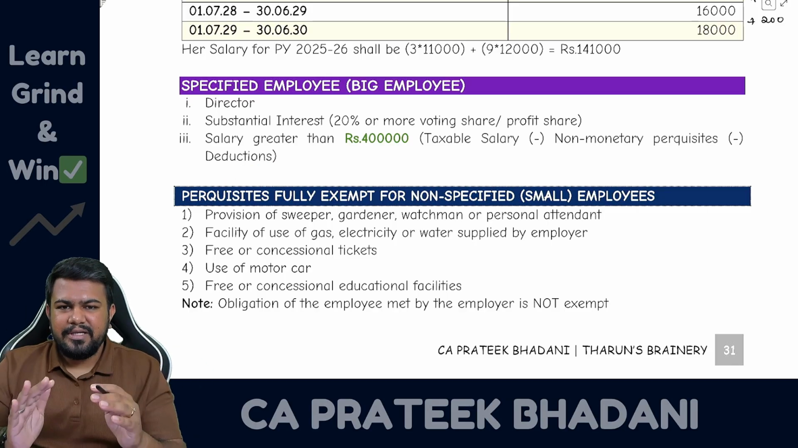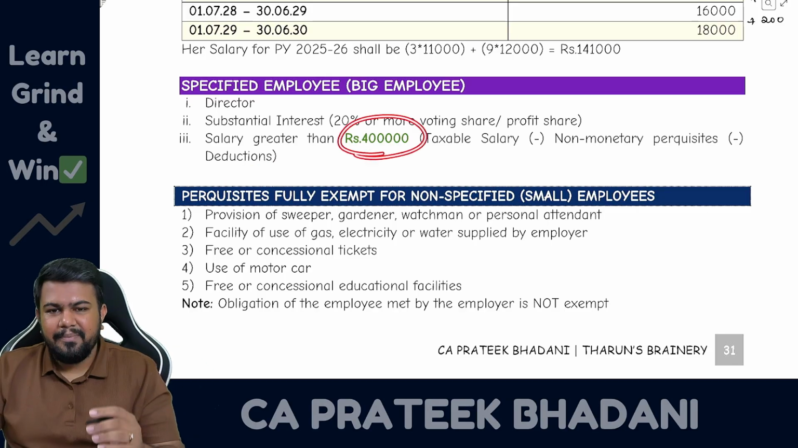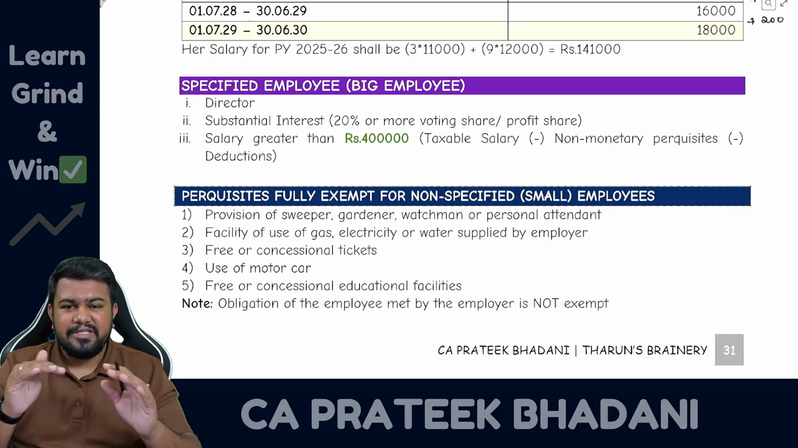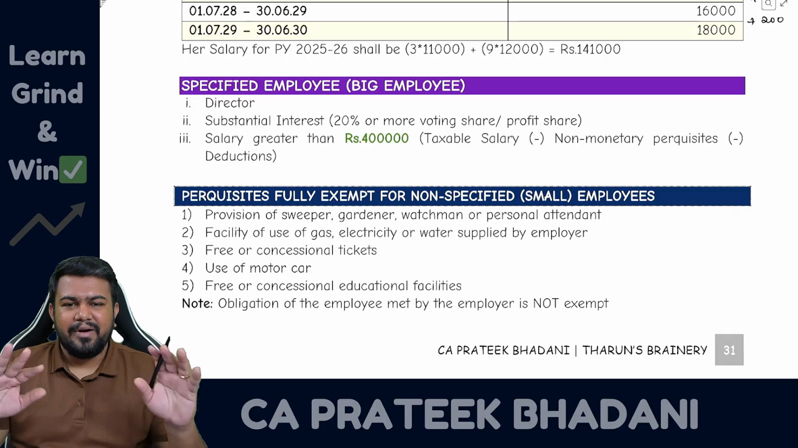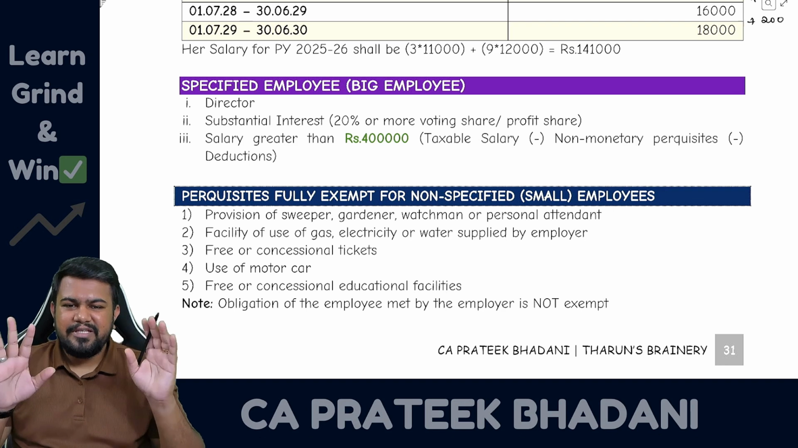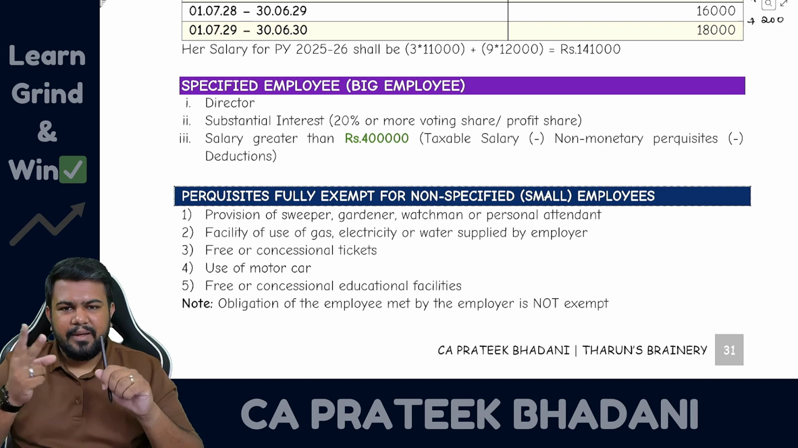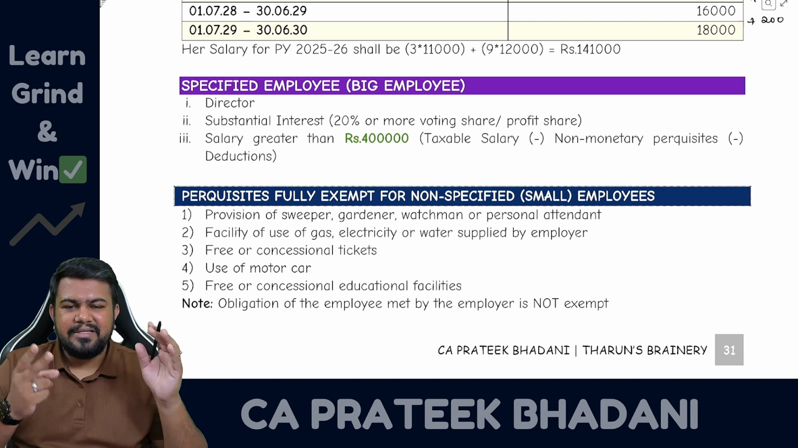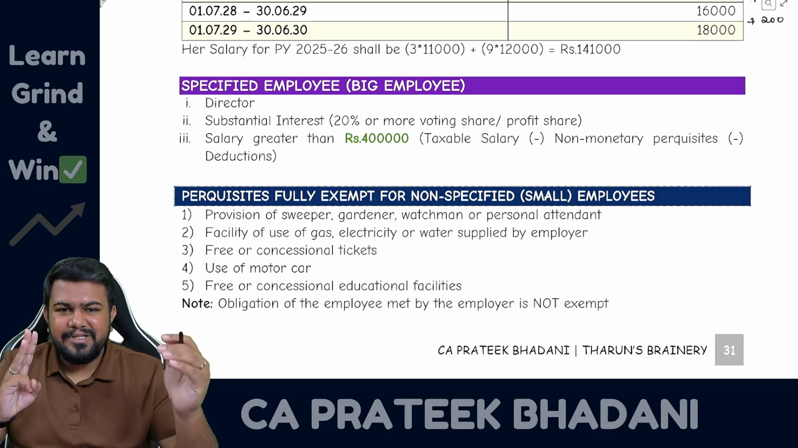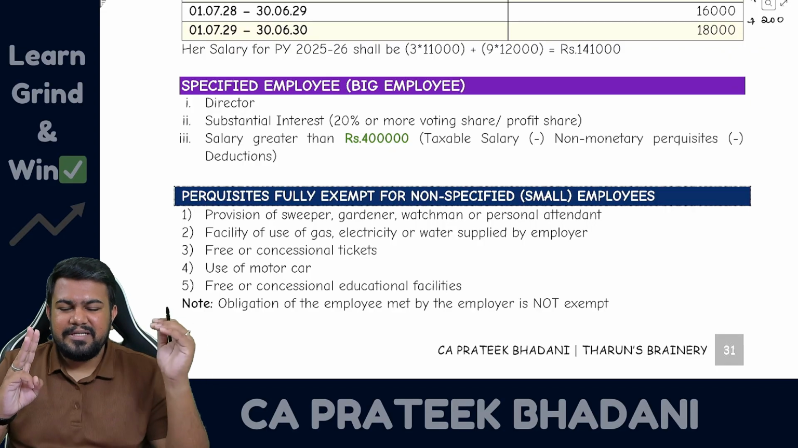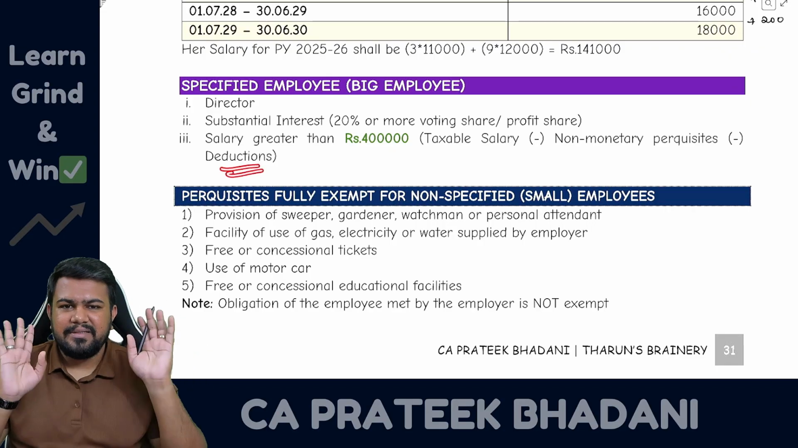So after reducing this both, if your amount is coming up to 4 lakh rupees, then not specified. But if it is greater than 4 lakh rupees, then the employee is a big employee or a specified employee. So who is a specified employee? Number one, director. Number two, a person who is having substantial interest. And number three, whose net salary is more than 4 lakh rupees. Now what is net salary? Net salary means taxable salary minus non-monetary perquisites minus deductions.